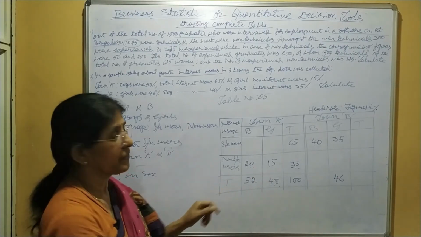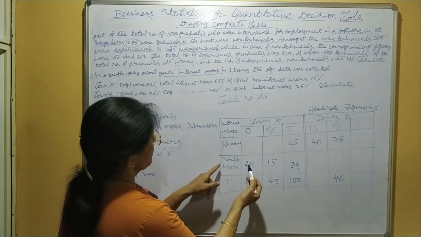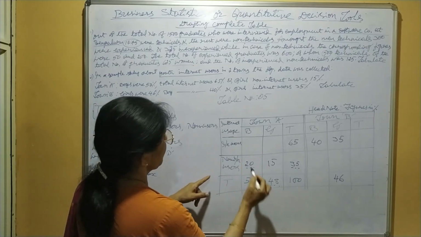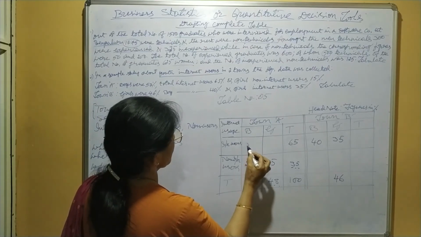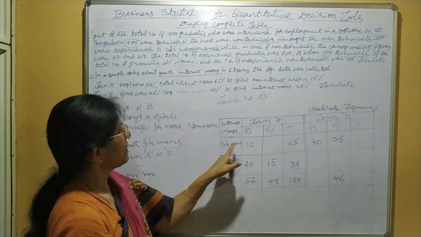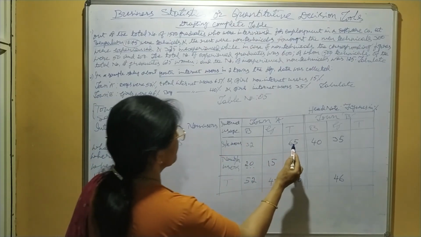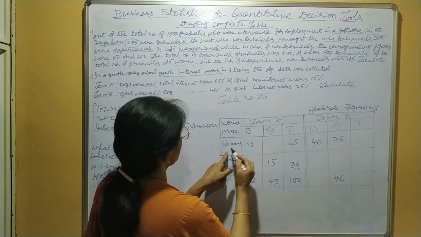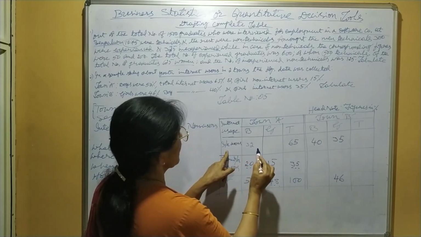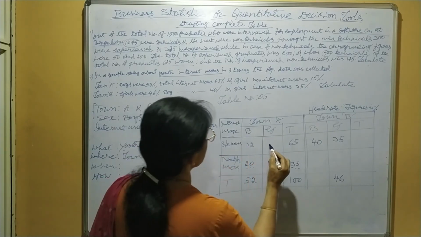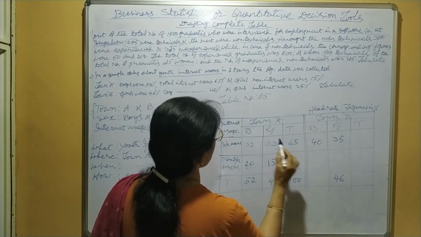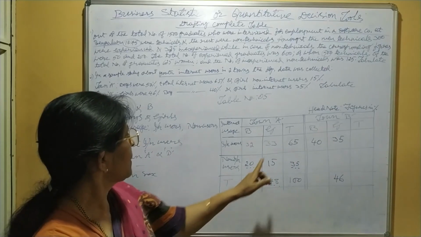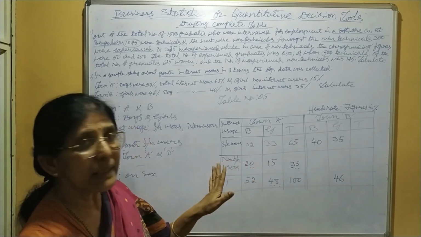Now out of 52, 20 non-internet users means remaining 52 minus 20, 32 internet users. Out of 65 internet users, 32 boys means remaining 33 girls, isn't it? Now Town A is completed.